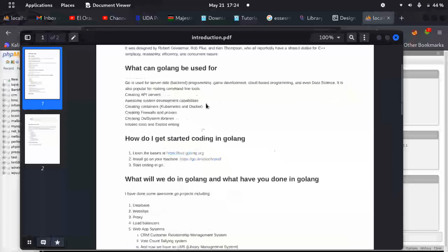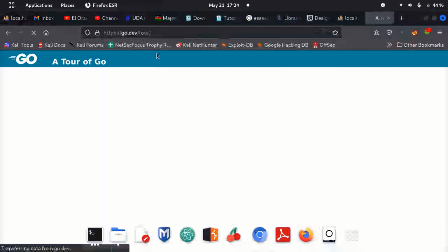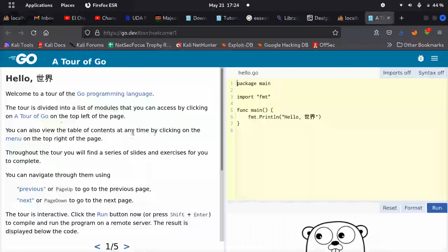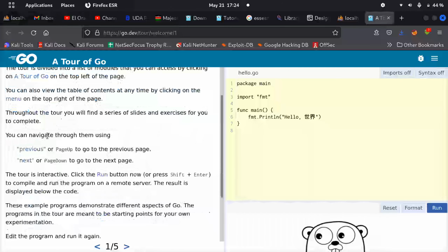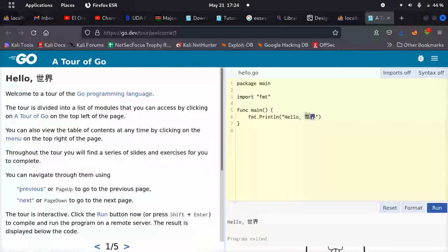Okay, so how do you get started in Golang? You learn the basics. Learn the basics at this link, tour.golang.org. Let me just open it. tour.golang.org. Here is a guideline of what Golang is and how you can play around with it. If you have a phone, or you don't have a machine, you can write it here. If you click run, it will give you an output.